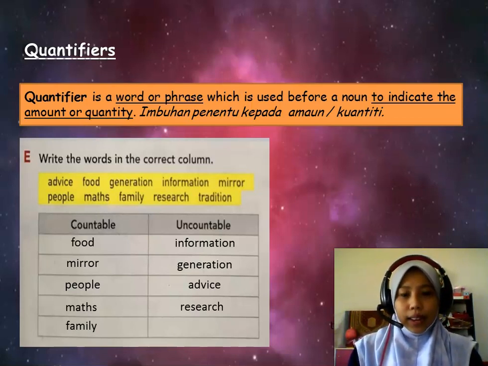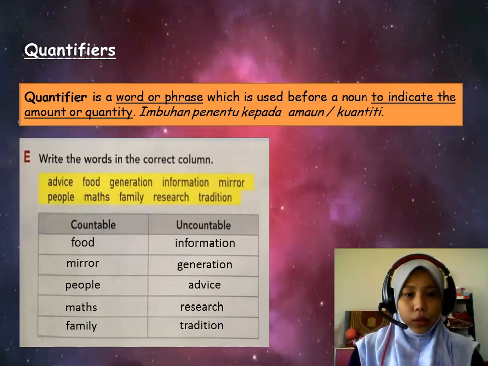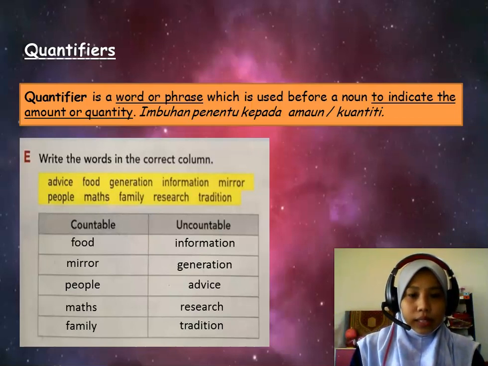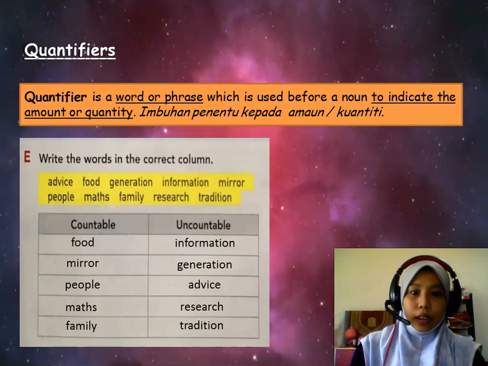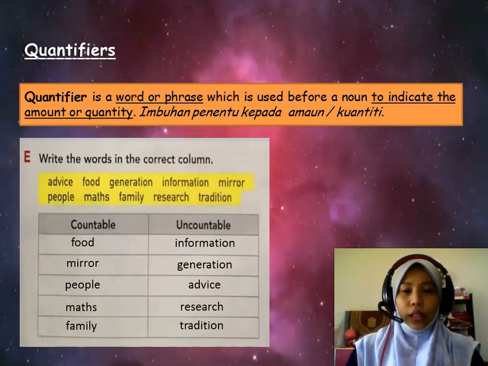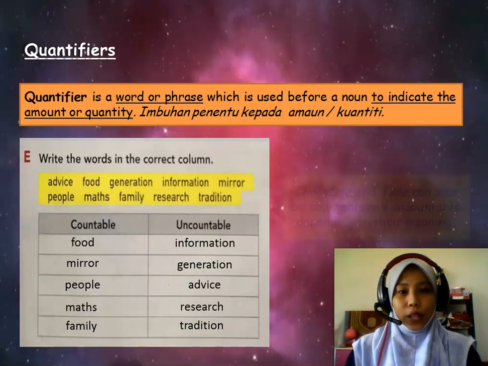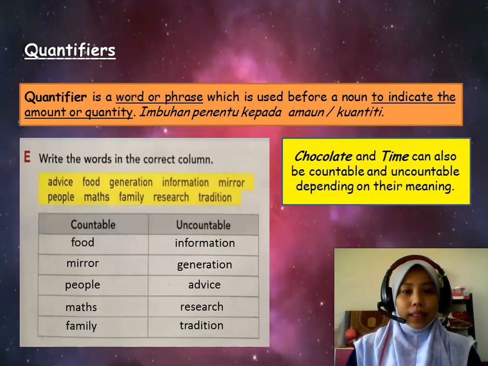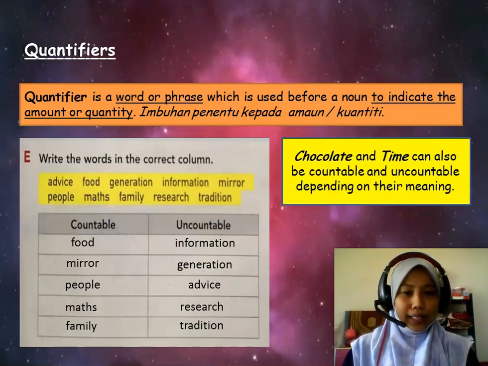Okay, next, traditions. Okay, you can't count on the traditions. How many traditions do you have? Okay, 6 traditions. Okay, there are a lot of traditions in Malaysia. Since Malaysia is the multicultural country, the use of quantifiers a lot of, to indicate the amount of traditions existed in Malaysia. Okay.